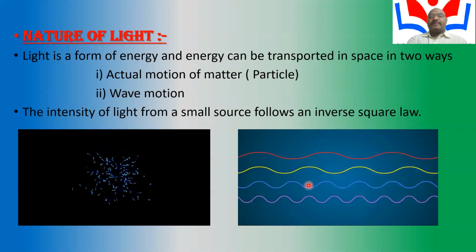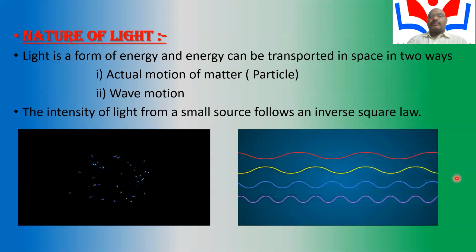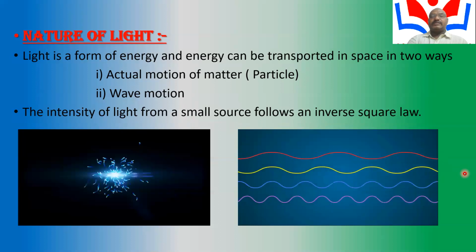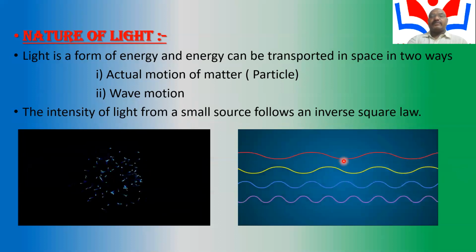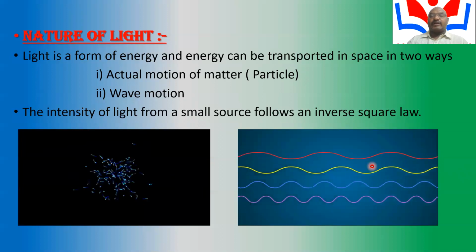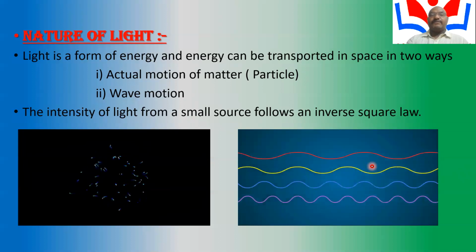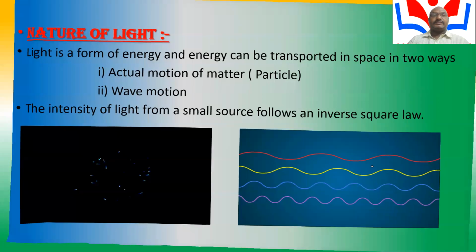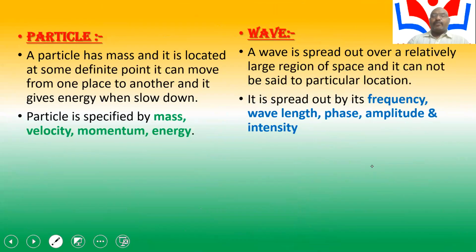So the wave is spreading from one place to another place. It has crest and trough continuously. The wave is not located in one region; it is spreading through the space. So what is the major difference between particle and wave?